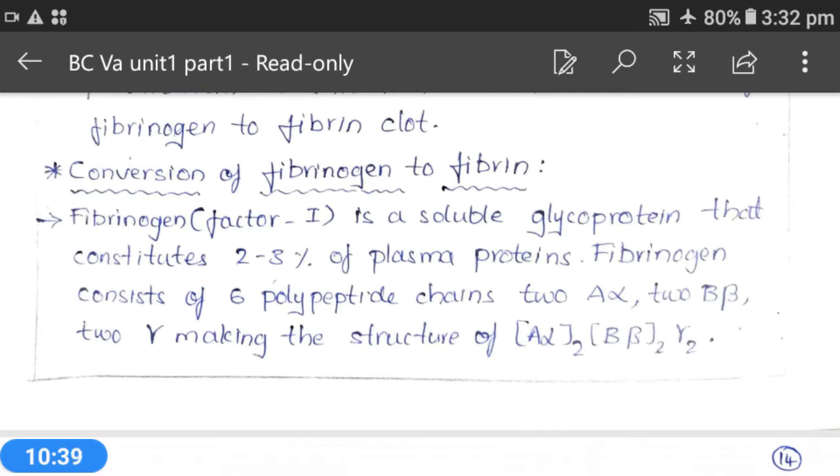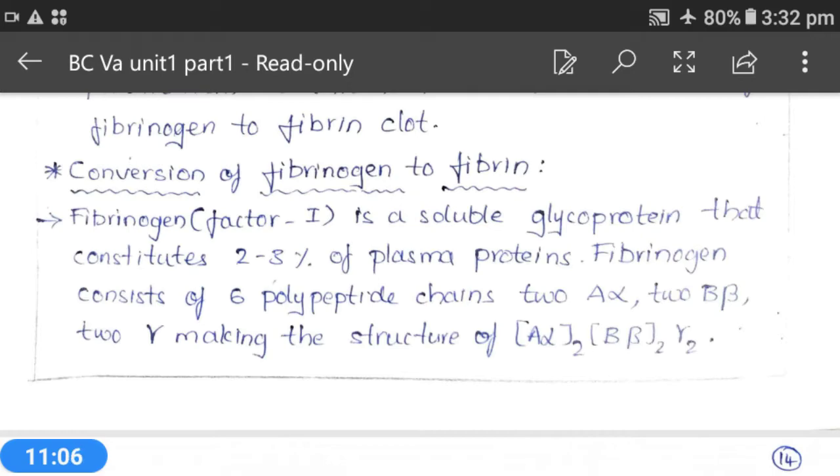That means this fibrinogen is a glycoprotein and it contains 6 polypeptide chains with 2 A alpha chains, 2 B beta chains and 2 gamma chains. And we can simply represent this fibrinogen structure as A alpha 2, B beta 2 and gamma 2.